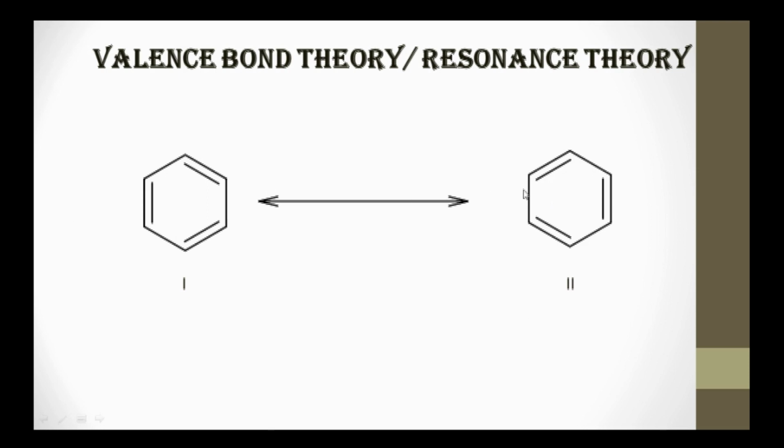In other words, the true structure of benzene is a resonance hybrid of these two structures. It has 36 kilocalories per mole less energy than either of the contributing structures. This represents the resonance energy of the molecule. Now, the resonance hybrid structure of benzene explains all properties of benzene.